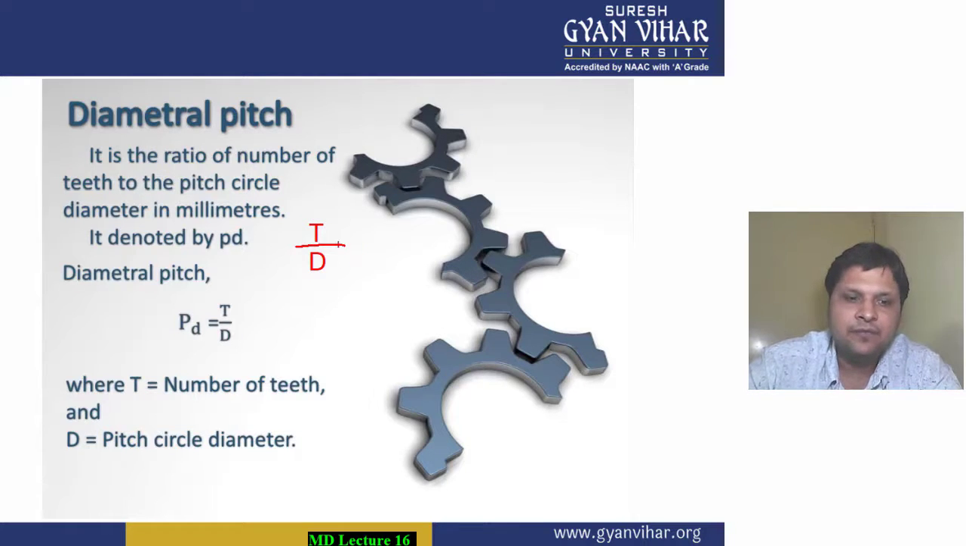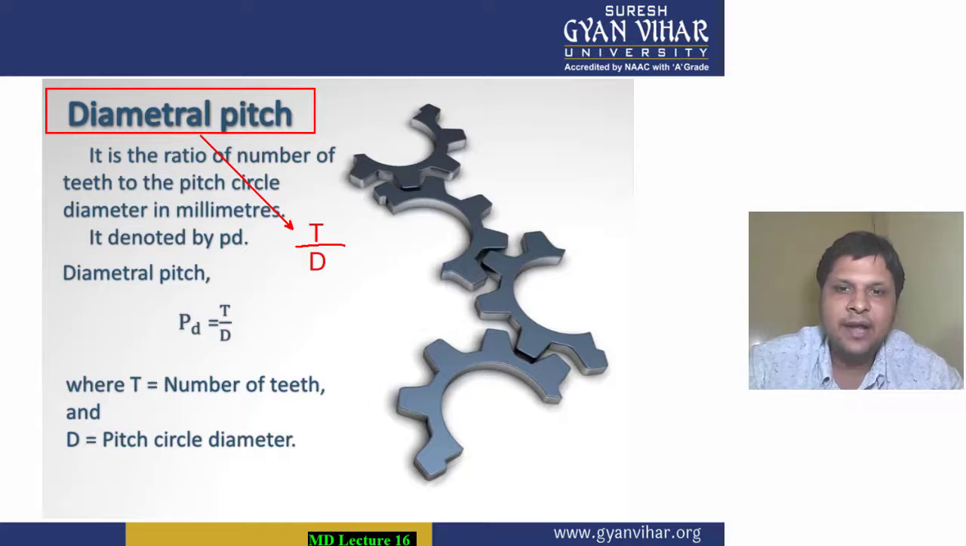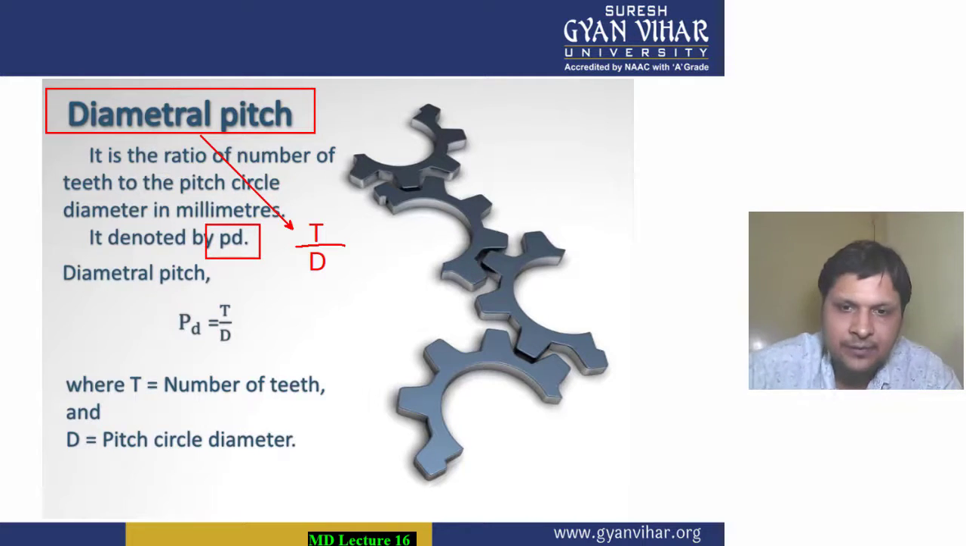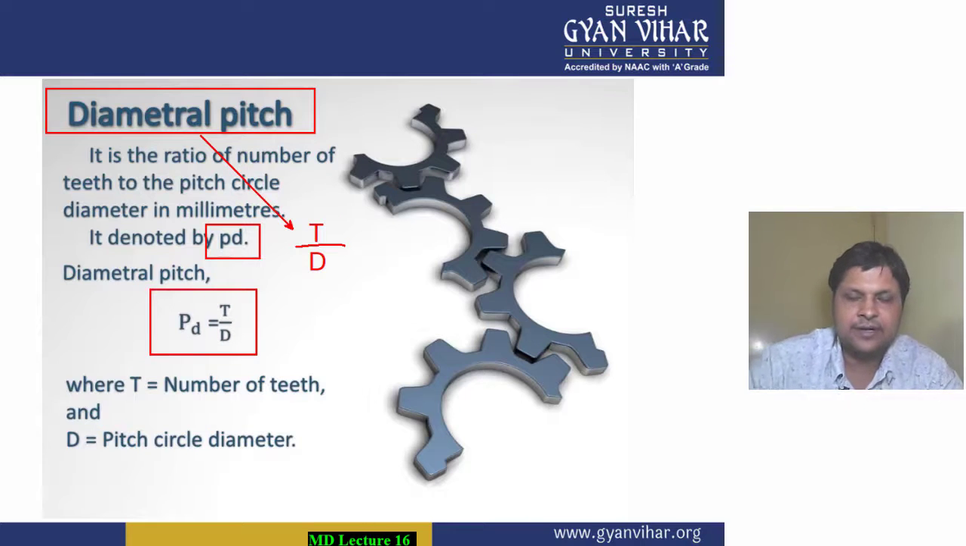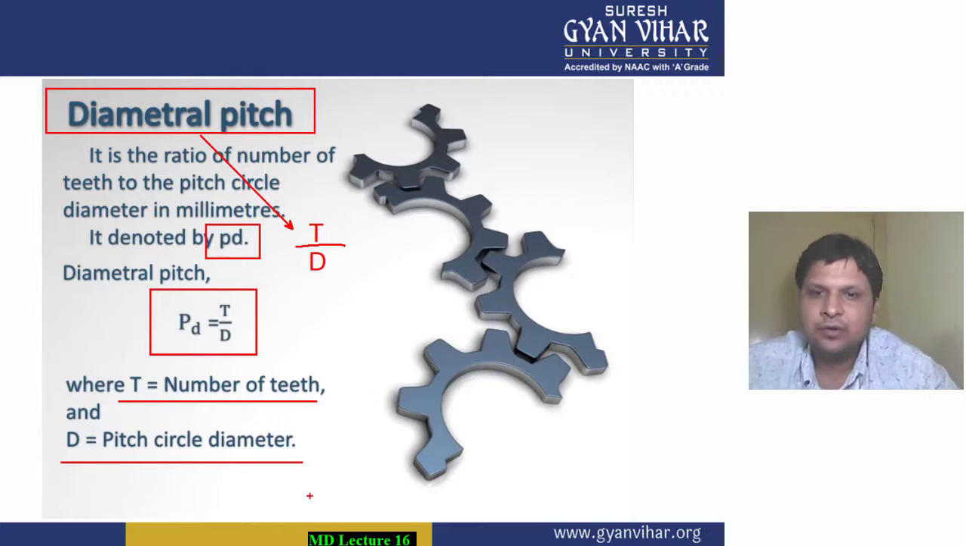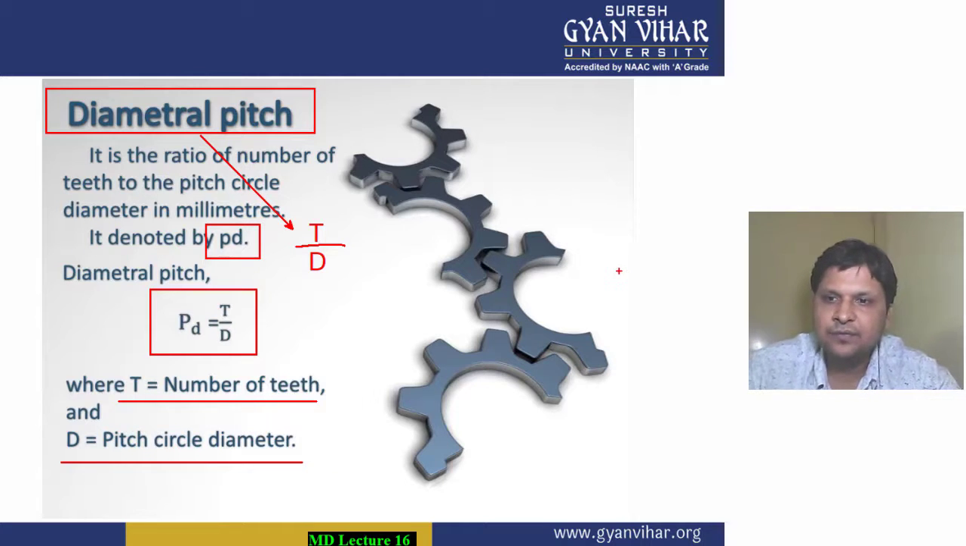This T by D will give you the value of diametrical pitch. In short, diametrical pitch is represented by P with subscript D. So PD is equal to capital T divided by capital D, T by D, where T is the number of teeth, and D is the pitch circle diameter. Alright, so this was diametrical pitch for you students.